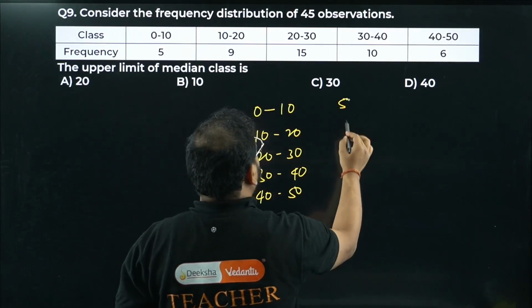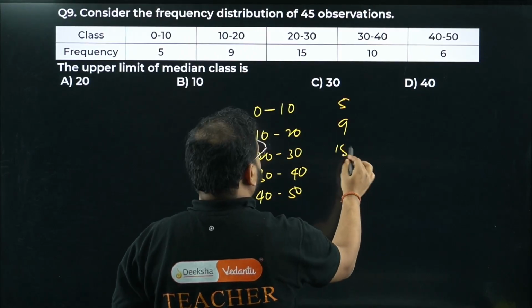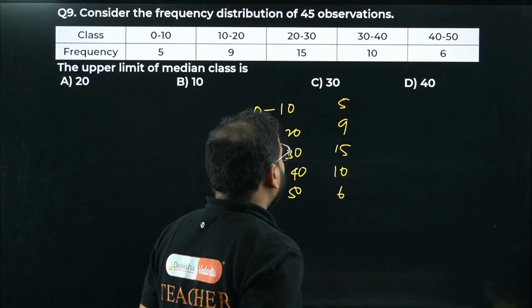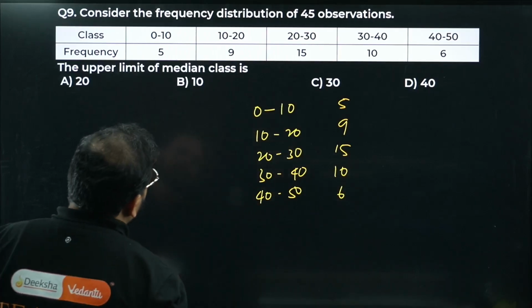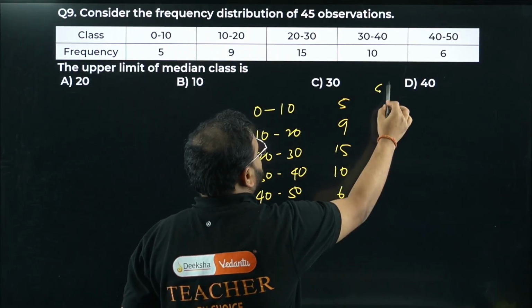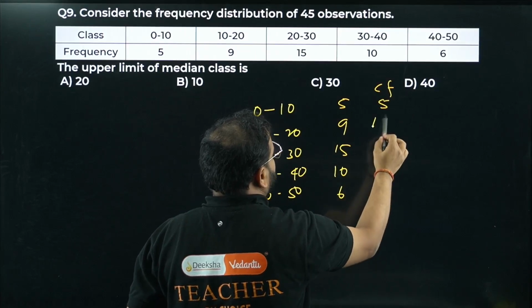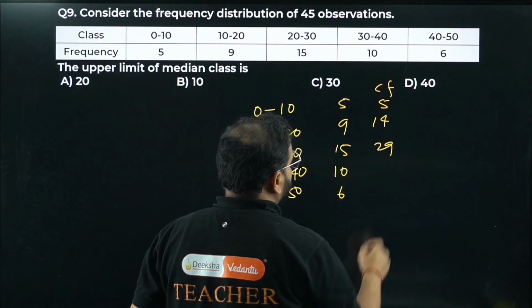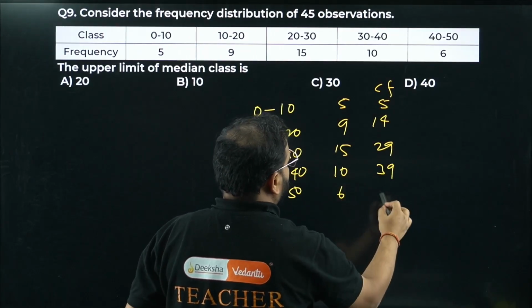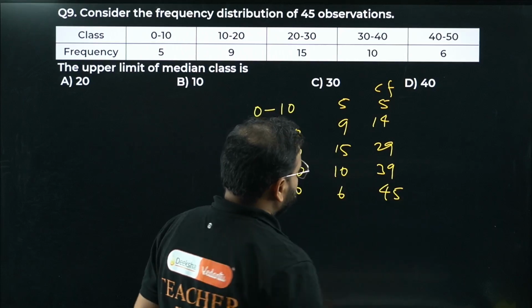Frequency is 5, 9, 15, 10, 6. Now let's find CF: 5, 14, 29, 39 and 45. So this is the value.